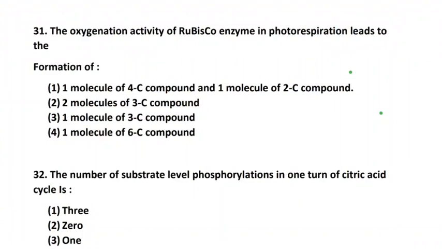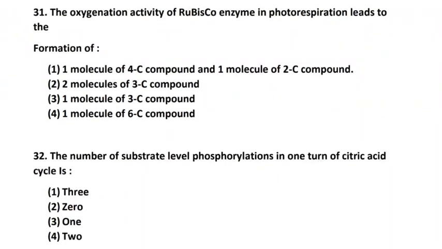Question number 31. The oxygenation activity of Rubisco enzyme in photorespiration leads to the formation of option 1, 1 molecule of 4C compound and 1 molecule of 2C compound. Option number 2, 2 molecules of 3 carbon compound. Option number 3, 1 molecule of 3 carbon compound, 1 molecule of 6 carbon compound. Which one is the correct answer? Option 3, 1 molecule of 3 carbon compound. So that is the correct answer.